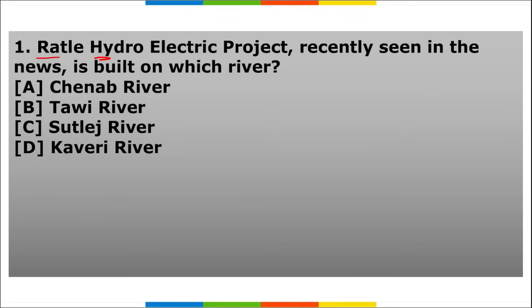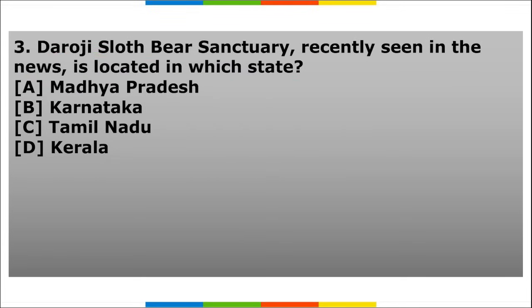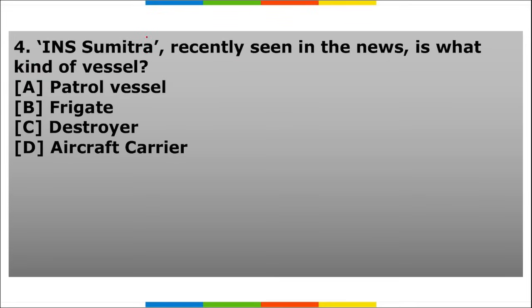Next is our homework section. First, the Rattle hydroelectric power project, recently built, is on which river? We have seen this question today. Second, which three countries recently announced their withdrawal from the Economic Community of West African States? Third, the Roji Sloth Bear Sanctuary, recently seen in news, is located in which state? Fourth, INS Sumitra, recently seen in news, is what kind of vessel?